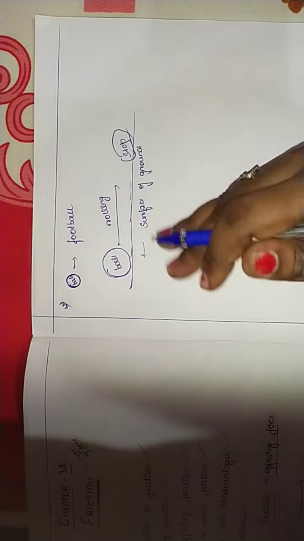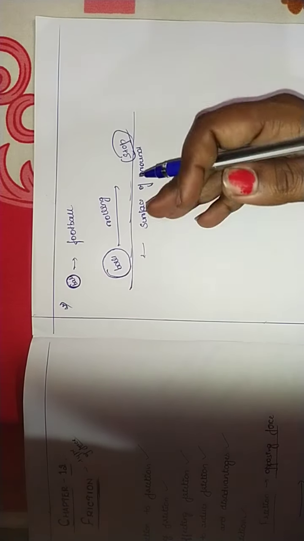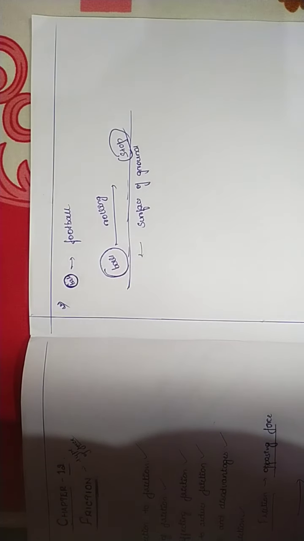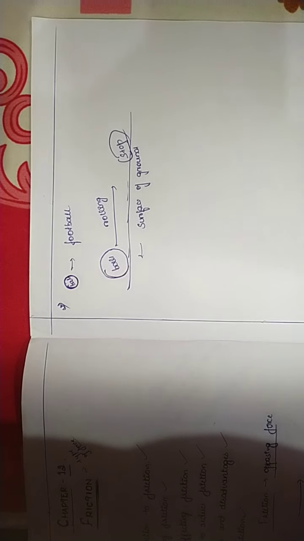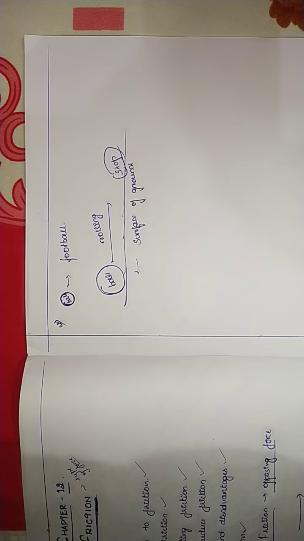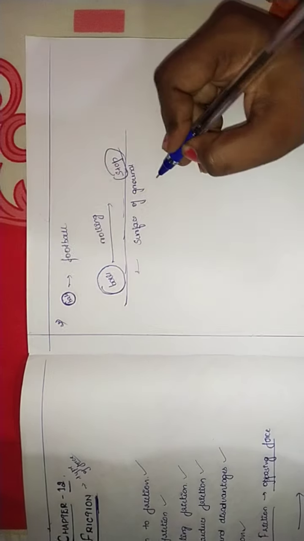When we play and kick the ball, the ball goes, and at a certain time the ball stops, isn't it? Why is it due to? It's due to the friction force acting. The ball moving on a surface stops traveling after a certain distance without the act of an external force.